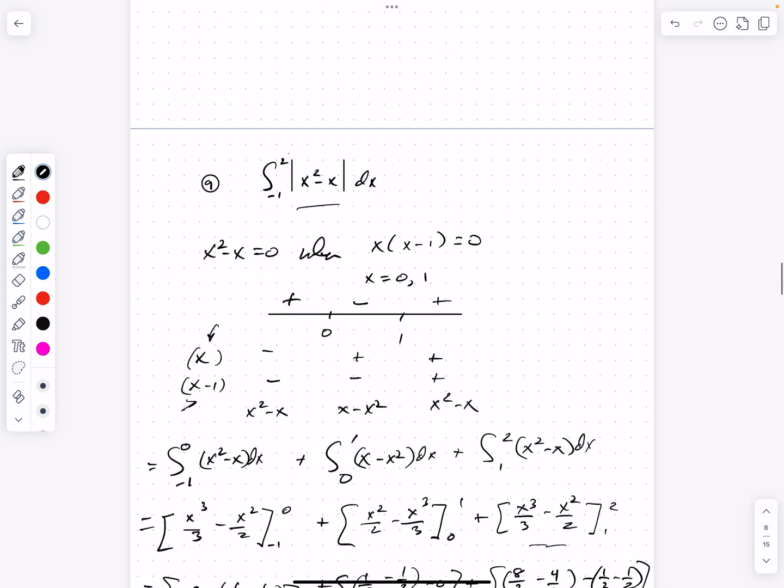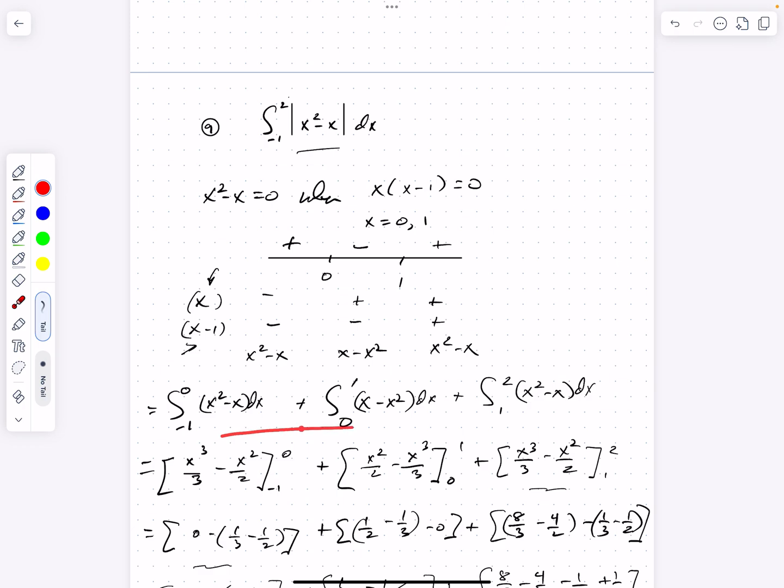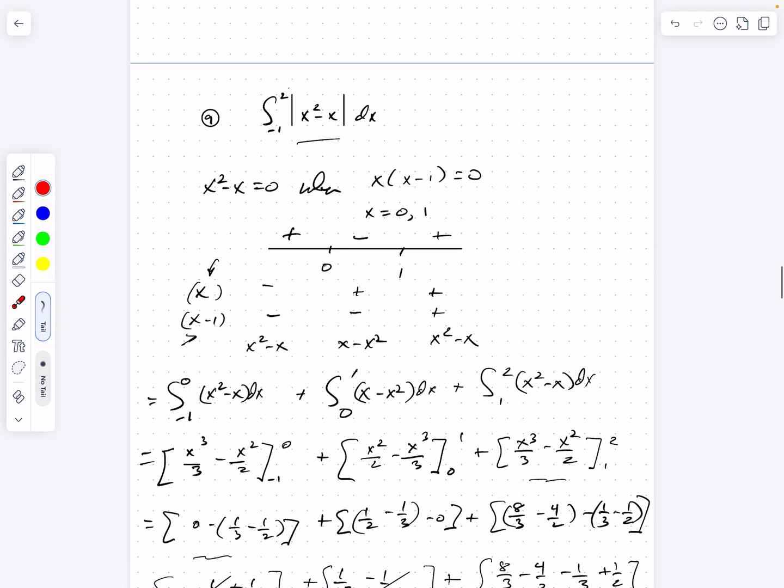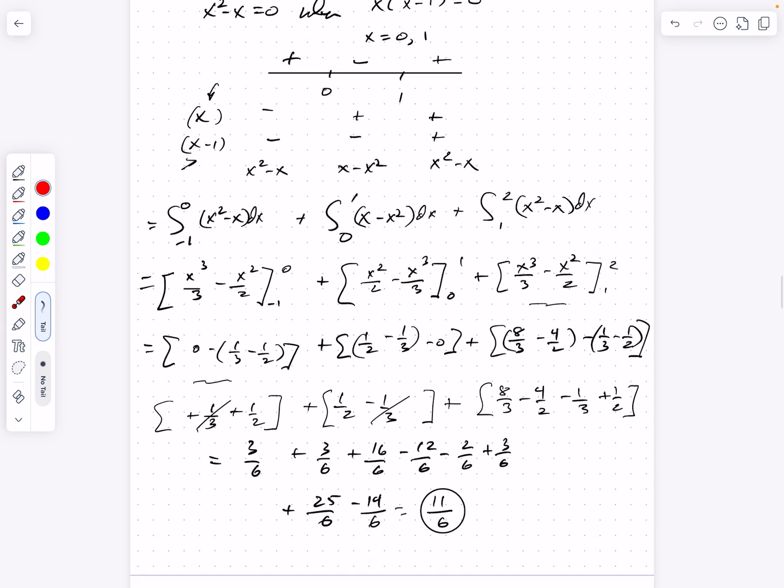And again, just to review, what we did is we took the moment to figure out where this expression equals 0, set up a number line test, figure out for what values of x this expression has a negative value, and in those intervals, I look at the opposite of this, and wherever it has a positive value, I look at just the expression as it is, and in that way, I end up with 3 separate definite integrals, but none of them has to work with an absolute value. So it's a little more addition and subtraction, but I find a way to get down to my answer of 11/6.